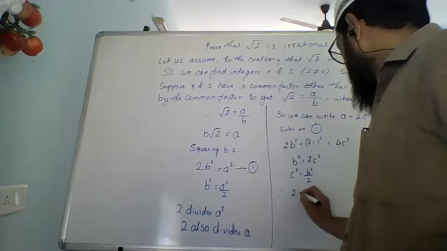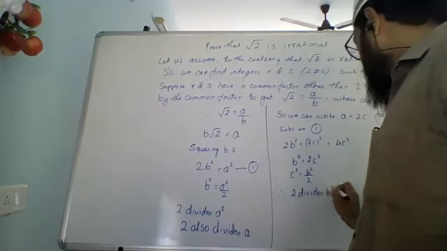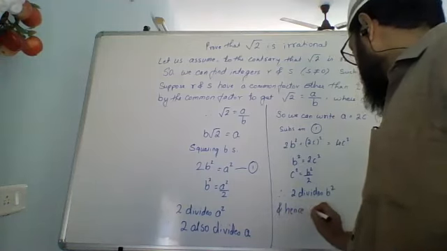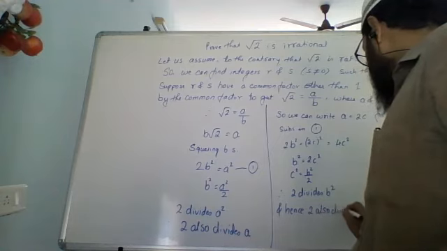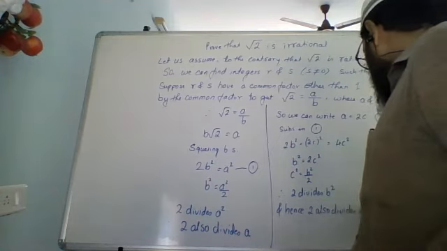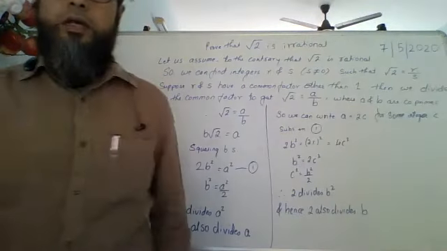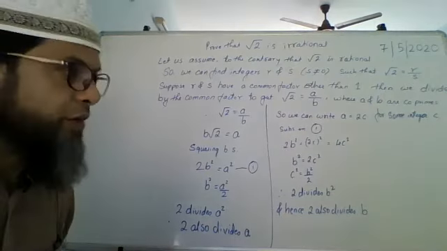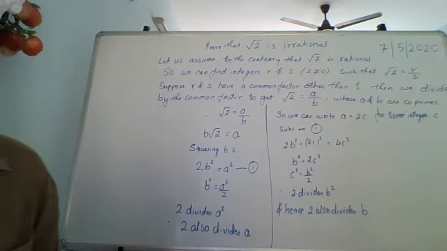Therefore, 2 divides B square, and hence 2 also divides B, because if it divides B square, then it has to divide B.